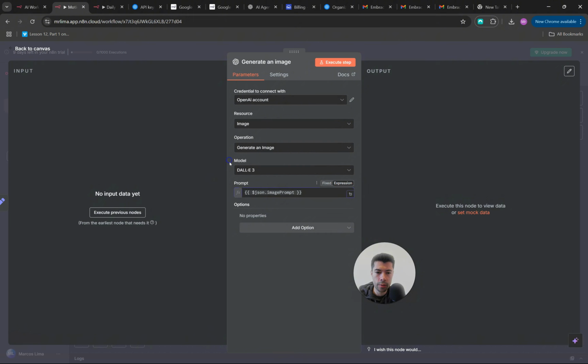Once you put your code in here, your expression, all that you need to do is add an option. In my case here, I will go with resolution because my idea is I wanted an image in the landscape format, but you don't have any option here, landscape. When you come here, for example, to add option, you don't have anything like a format. So in my case, what I did as a workaround is I come to resolution, then I set up this resolution here, which is more or less a landscape format. Once you do that, all that you need to do is just come back to Canva.